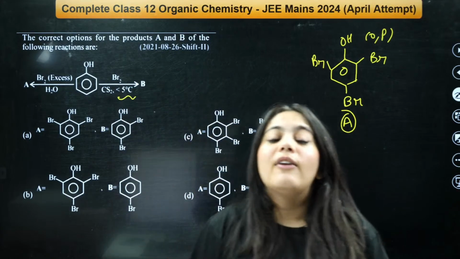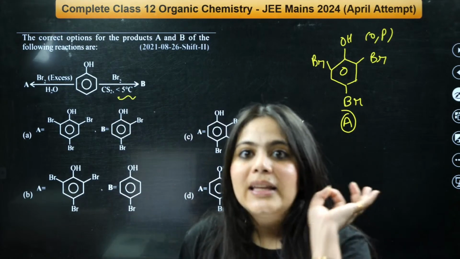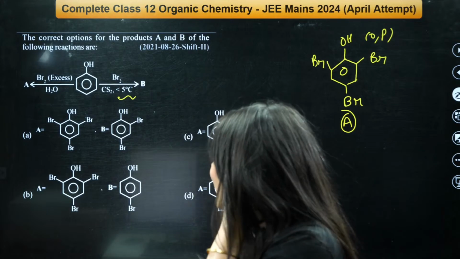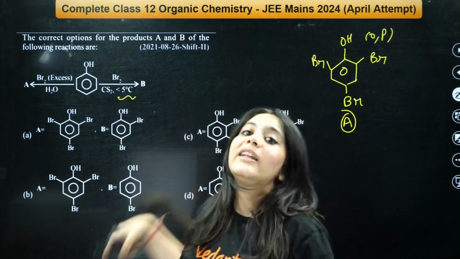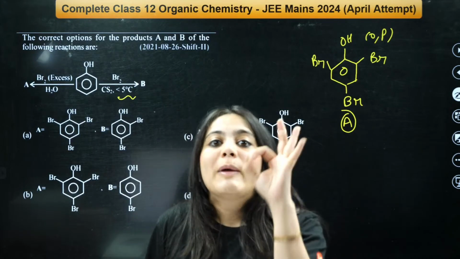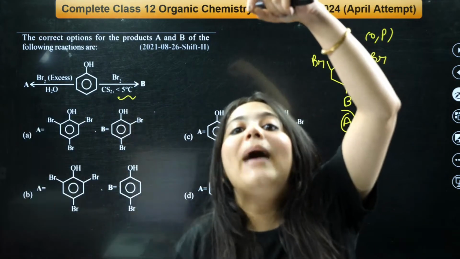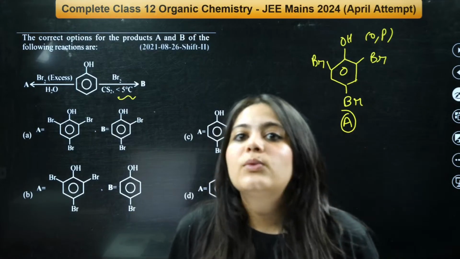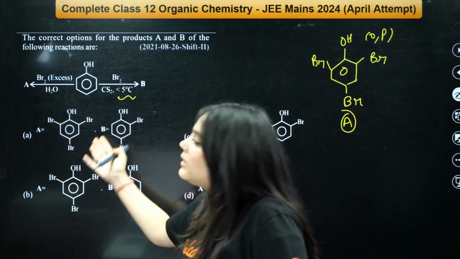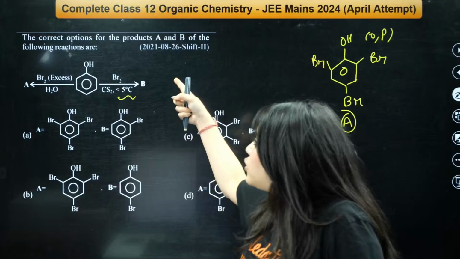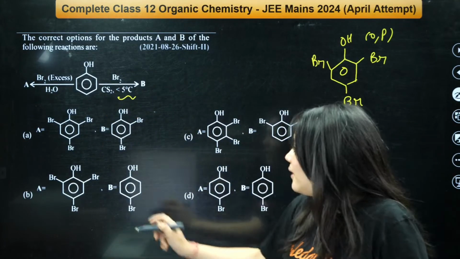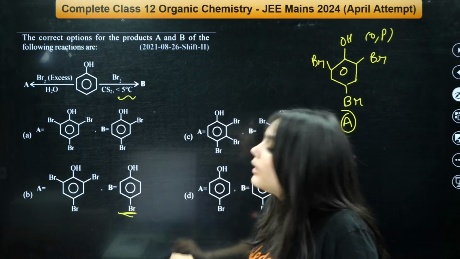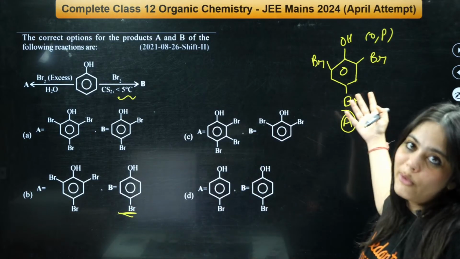This is actually a very good reaction, especially in your alcohol and phenols chapter. This specific reaction is given to you. It is a specific reaction to create the para product. Otherwise, you get the normal product. So just to get the para product, what do you do? You react with bromine and CS2, and then finally you get just the para product. Otherwise, you're getting a mixture of products from here.